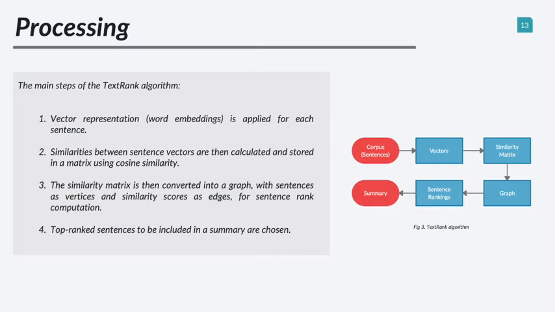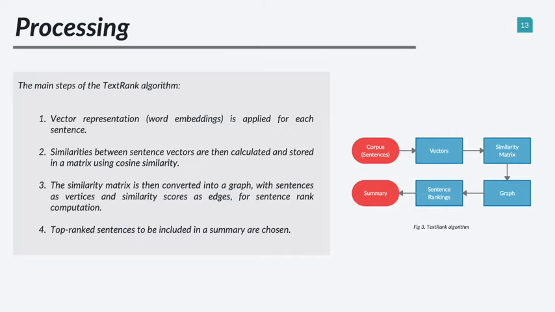To do the summarization, we use the Stack Overflow posts. We use the TextRank algorithm. TextRank has been shown to have a great outcome for extractive summarization. The TextRank algorithm contains 4 steps.